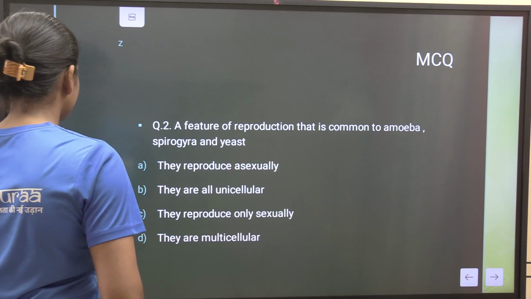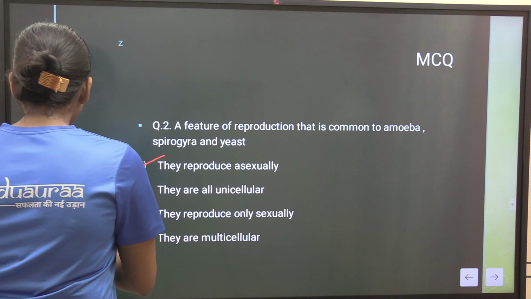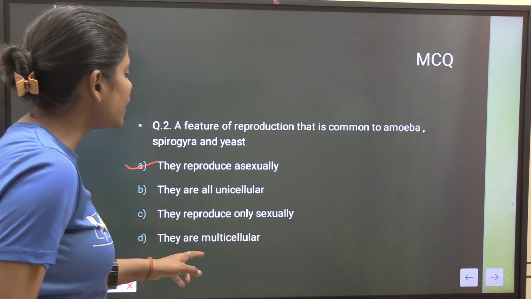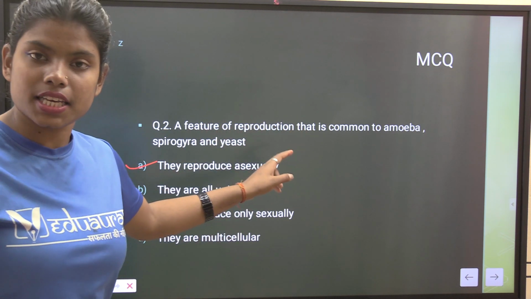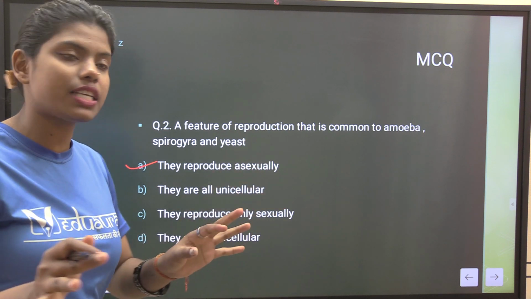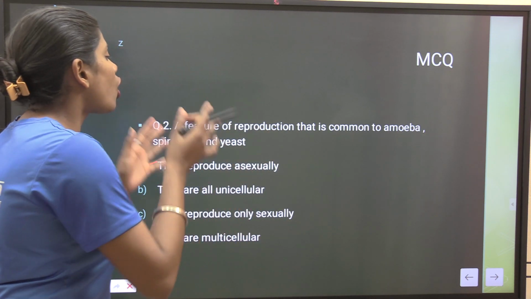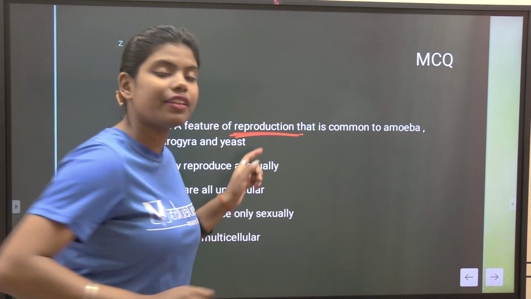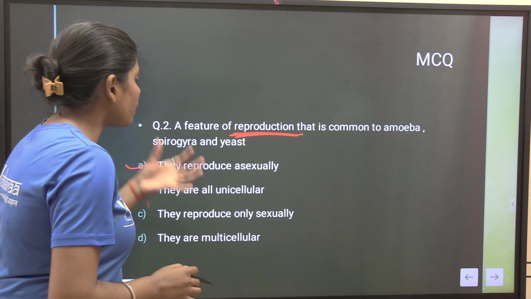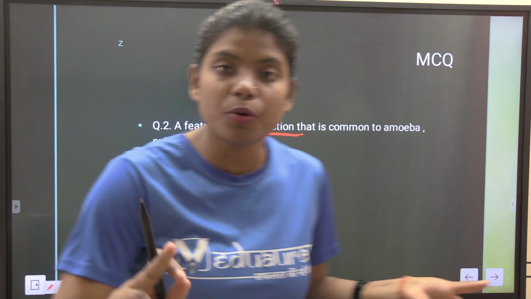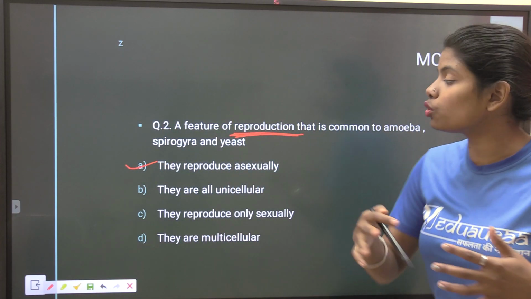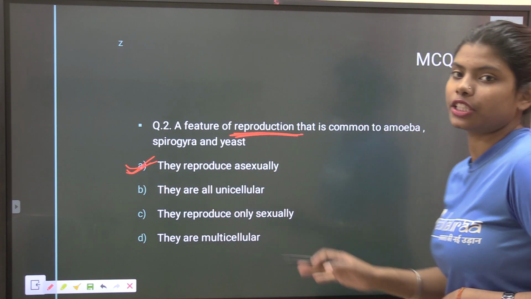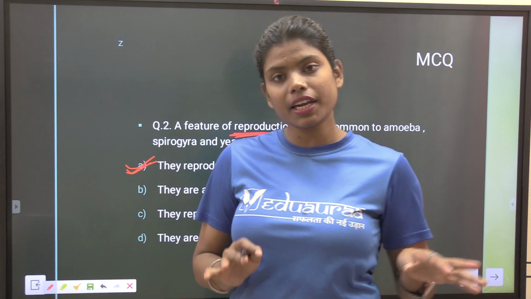They reproduce asexually. We know that they are unicellular, but here the question doesn't ask if they are unicellular or multicellular. The question asks about the common thing of reproduction. So the option you choose should be appropriate and connected to the question. The correct option is they reproduce asexually. Clear?